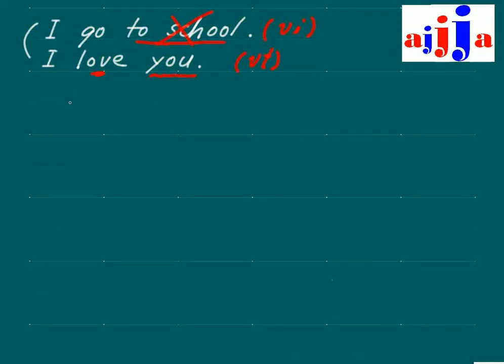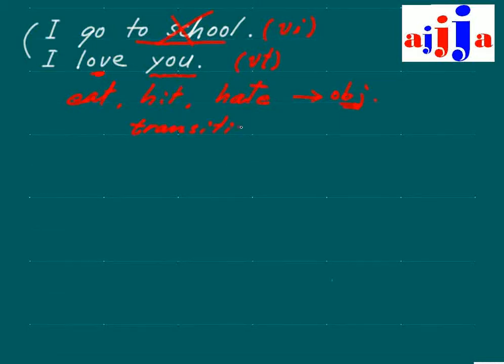Simply, some verbs like eat, then eat what, or hit what, or hate, whatever. This kind of verb, we have what? Object.